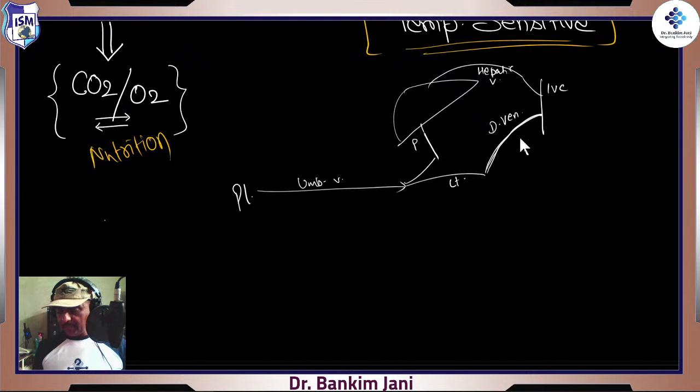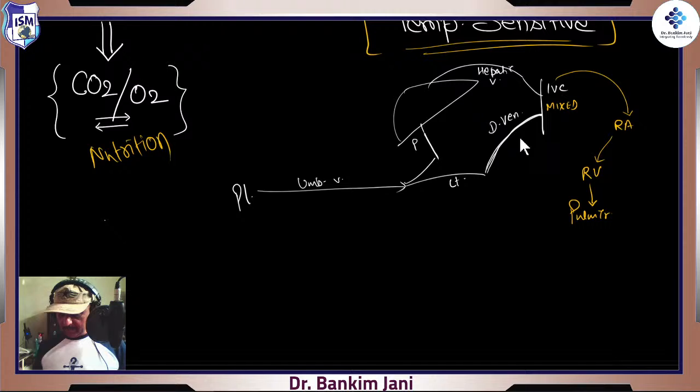So now we have got the mixed blood over here. This mixed blood from the IVC will be landing into the right atrium. From the right atrium, it will try to go to the right ventricle. From the right ventricle, it will say, I'll send it to the pulmonary trunk with the hope that the lungs would work, but there are no lungs.